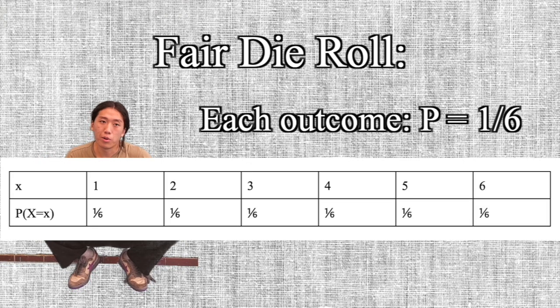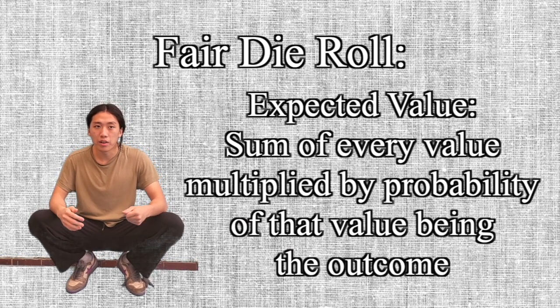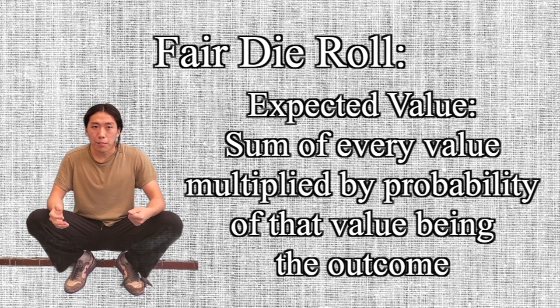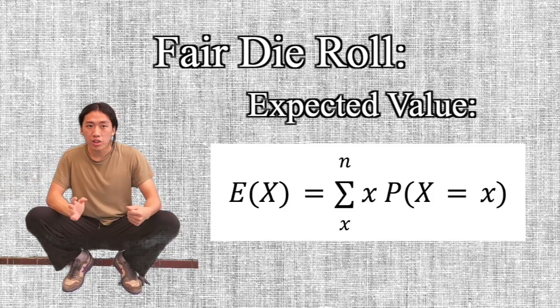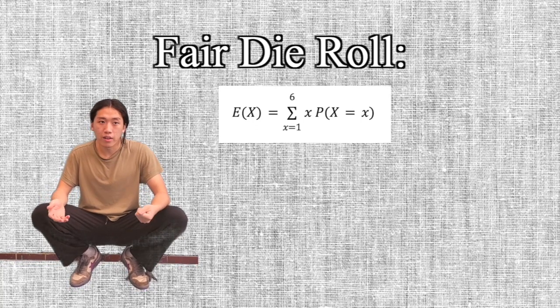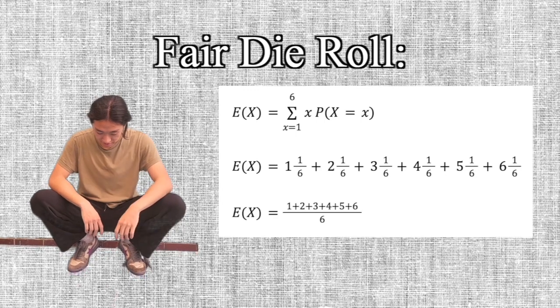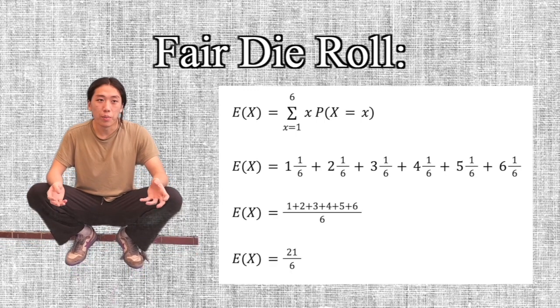Every discrete random variable has an expected value, which can be found by summing every value multiplied by the probability of the outcome being that value. This can be written using this formula. Using an example for the dice rolls, we can find that the expected value of a dice roll is 3.5. That means if I roll a bunch of dice, the expected value will be 3.5.